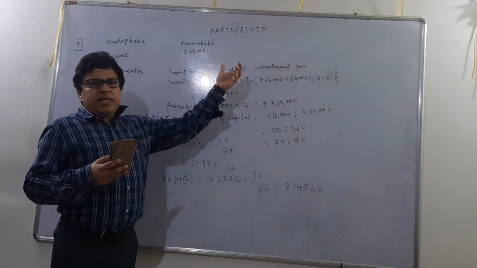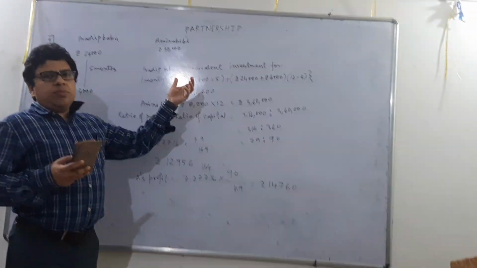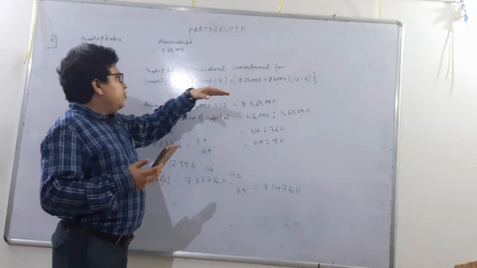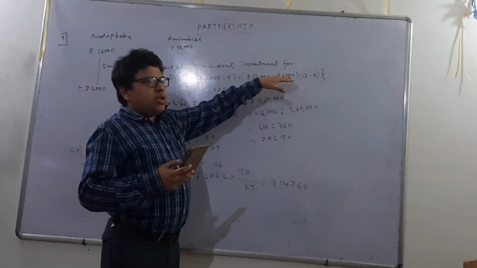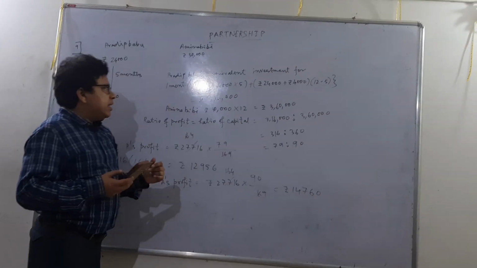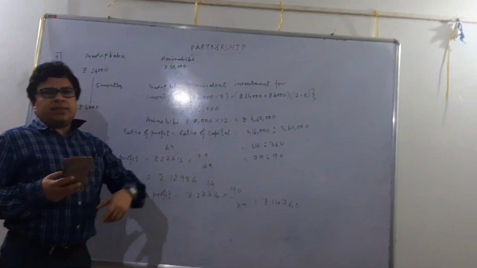So to find the equivalent investment for 1 month, we need to multiply the amounts with respective times. So what we get here is 24,000 into 5 plus 24,000 plus 4,000 into 12 minus 5, that means for 7 months, and the total sum is coming to rupees 3,16,000.